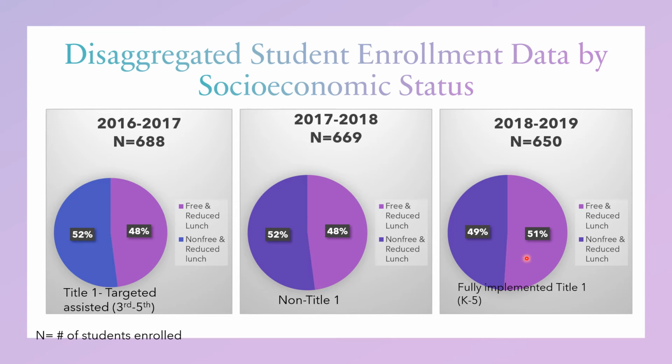So if you think about our dip in the 2017-2018 school year, our 3rd through 5th grade students were not receiving that extra support from Title I in English Language Arts, and our milestone data showed that dip.